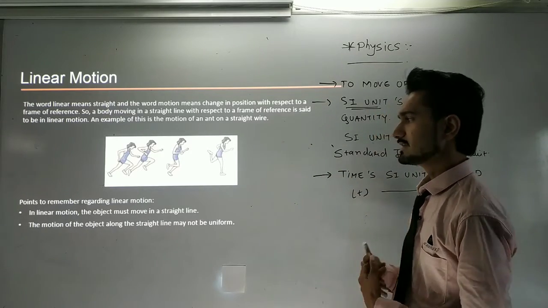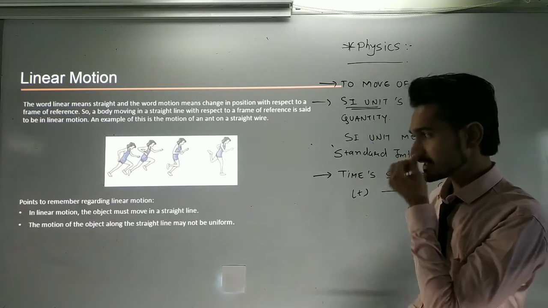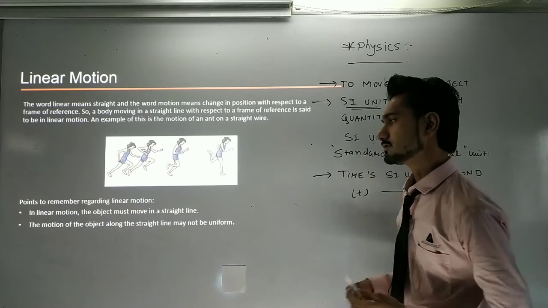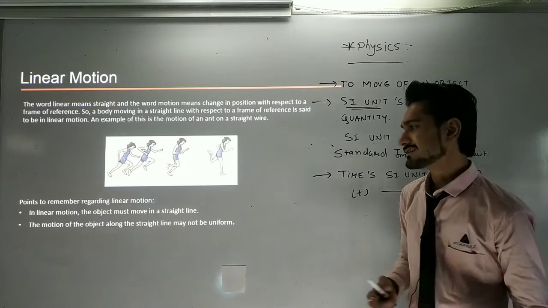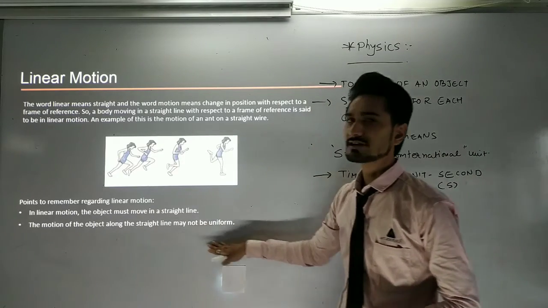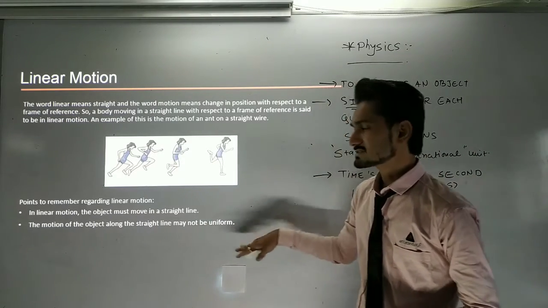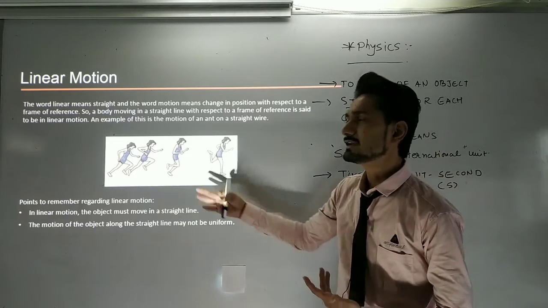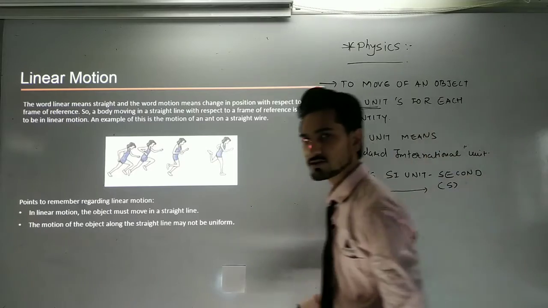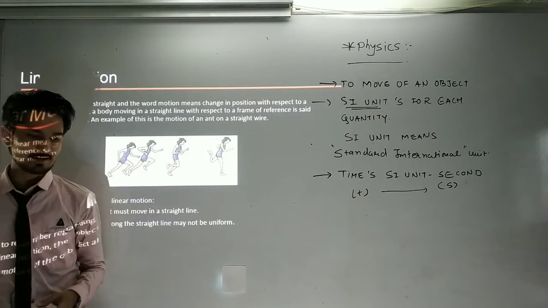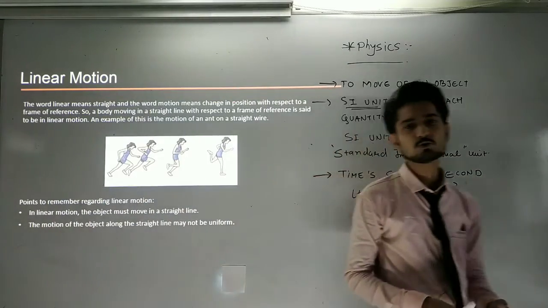Points regarding linear motion: the object must move in a straight line, and the motion of the object along the straight line may not be uniform. Suppose I walk from here to there in 1 second, and I come back in 2 seconds.